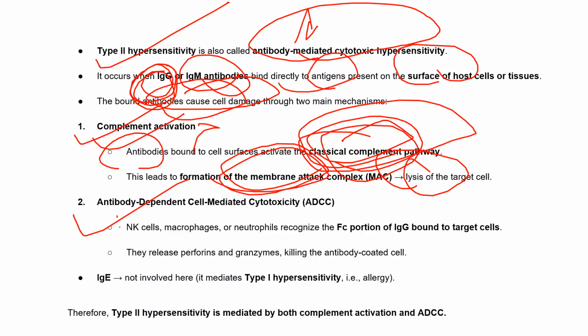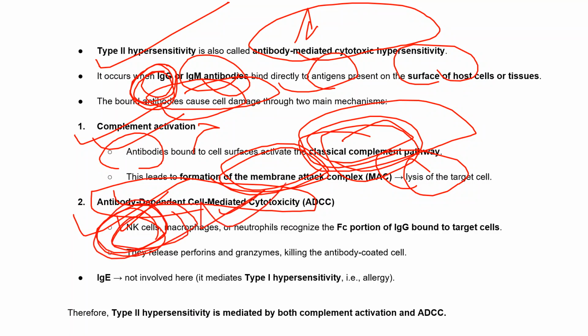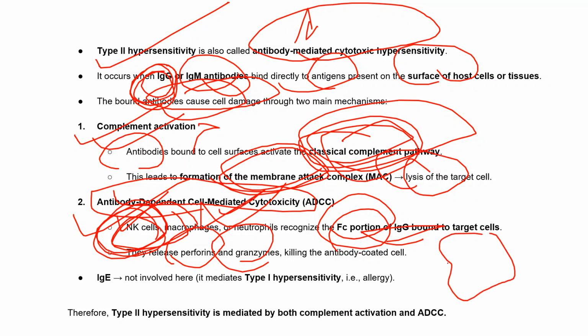Another way they kill is through the ADCC pathway. Here is the role of natural killer cells. These are very important cells which help in the ADCC process. They recognize the Fc portion of the IgG bound to the target cells. After that, they release perforins and granzymes, which kill the antibody-coated cells. Only those cells coated by the antibody will be killed by the NK cells.